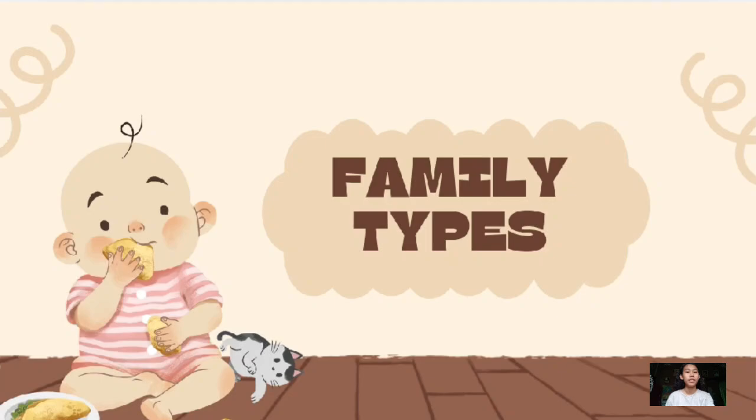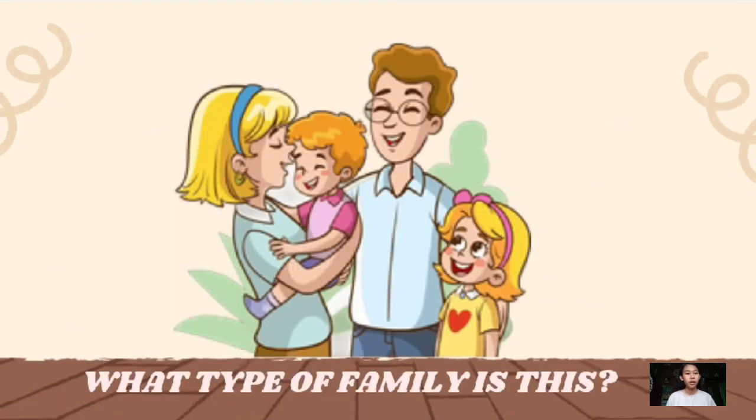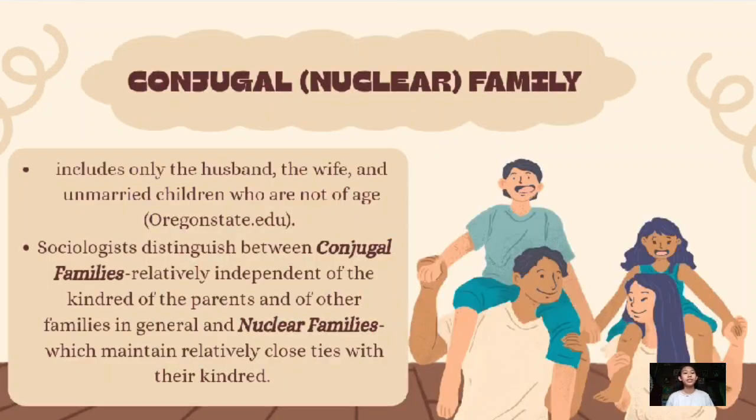So now let's move on to types of family. What type of family is shown in the picture? This family is called nuclear or conjugal family. Conjugal or nuclear family includes only the husband, the wife, and the unmarried children who are not of age. Sociologists distinguish between conjugal families and nuclear families. Conjugal families are relatively independent of the kindred or the relatives of the parents and of other families in general. And nuclear families remain relatively close ties with their kindred.